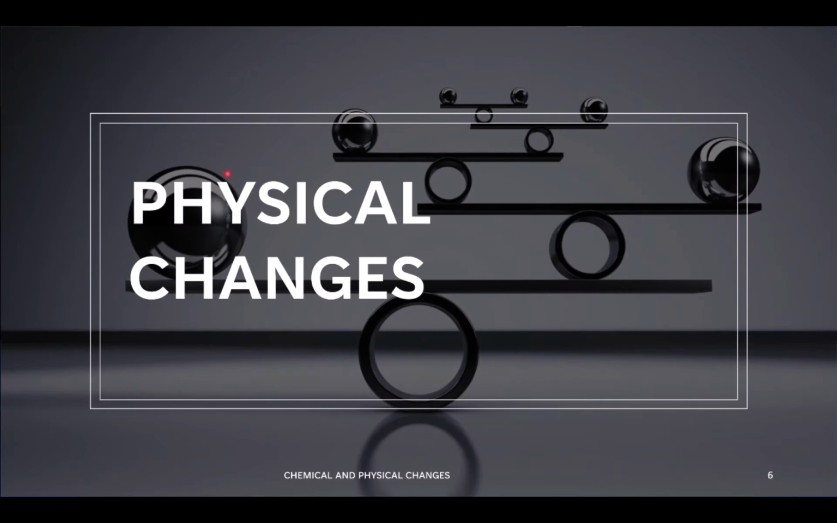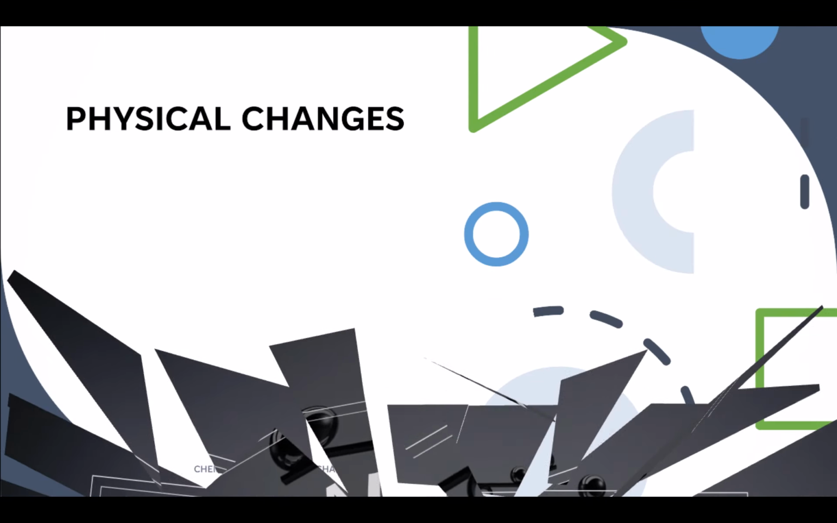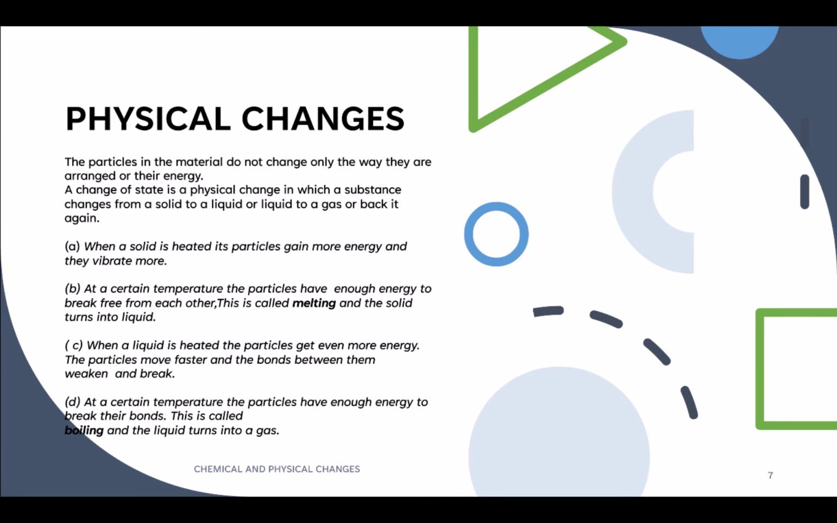Now here are physical changes. What are physical changes? The particles in the material do not change, only the way they are arranged or their energy. For example, the simple example of a physical change is when we boil water. When we boil the water, it changes into steam, and when we cool the steam, it turns back into water. This is known as a physical change.